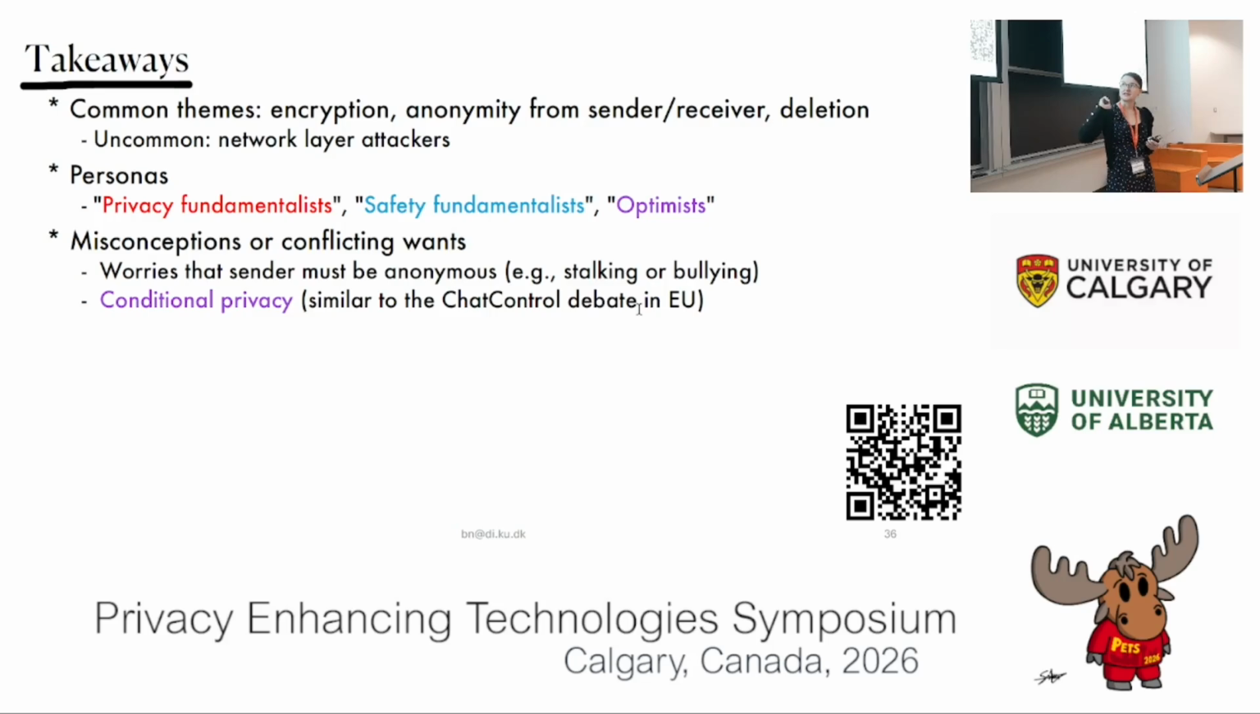Another misconception is that they think that for untraceable communication to work, well, because we say untraceability might be the actual issue, they also worry about stalking or bullying, where they might not know who they are messaging. And then there's conditional privacy, which I said is similar to the EU chat control debate, where you want privacy only for the good people.